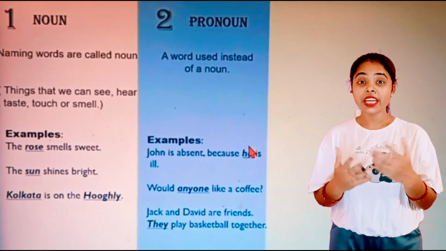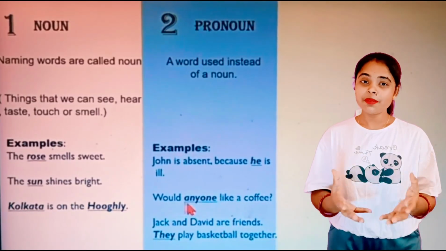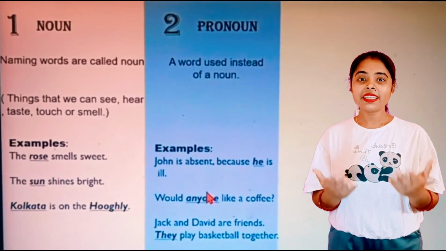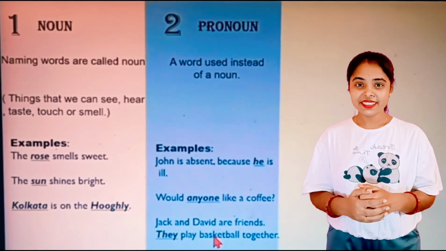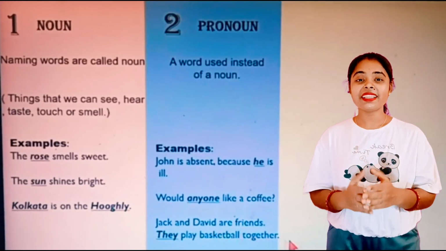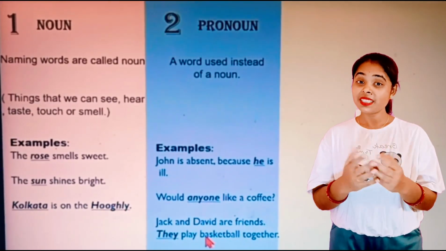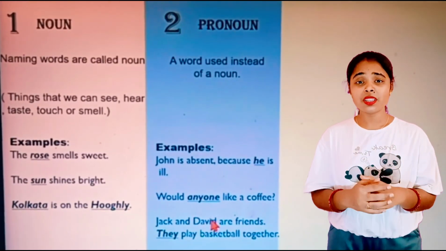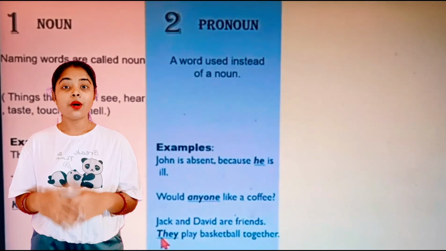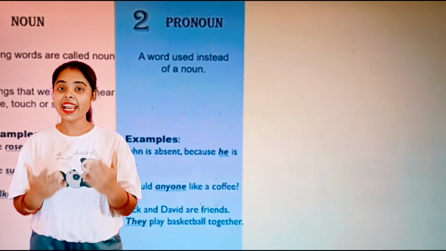Now in the next one you see, would anyone like coffee? Here anyone is the pronoun. Next you see, Jack and David are friends. Now in the next part, I'm starting with they. So here the word they is a pronoun. See, I have not used Jack and David once more in the second sentence. Understood? Now let's see the next part of speech, that is adjectives.